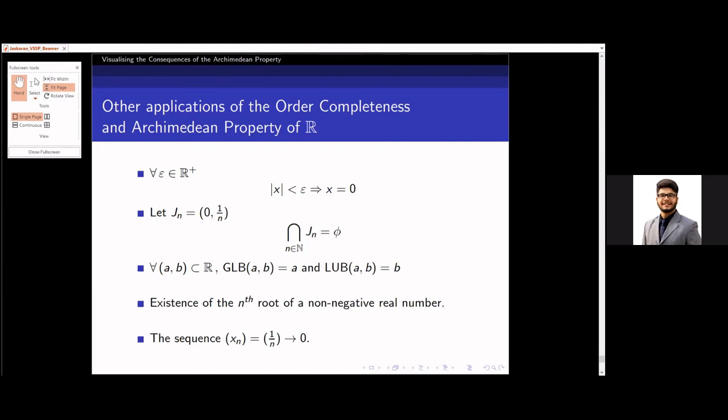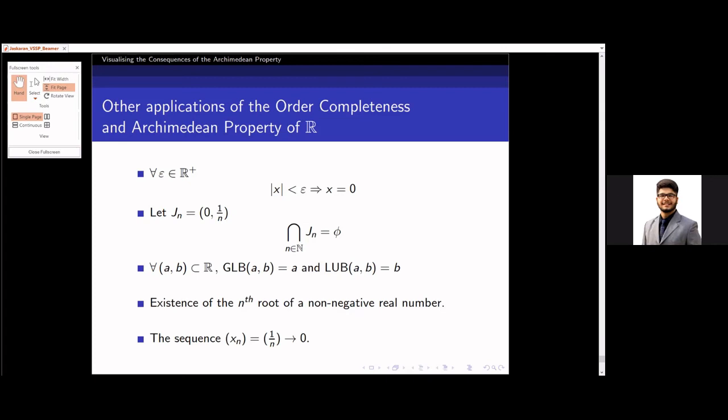And one of the most useful results is that the GLB of an open interval is A and the LUB of an open interval is B, where the open interval is (A, B), right? And it should be a subset of R, which is obvious.